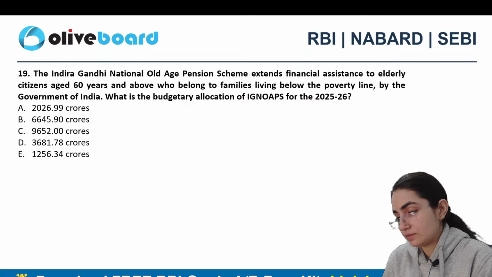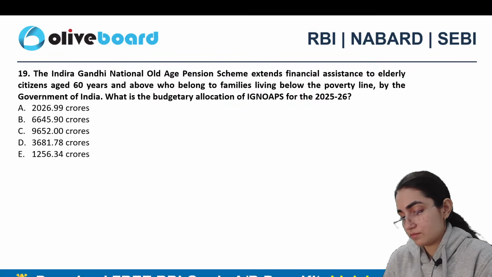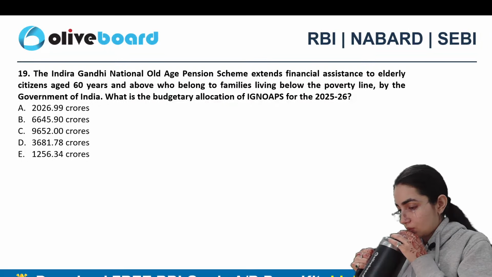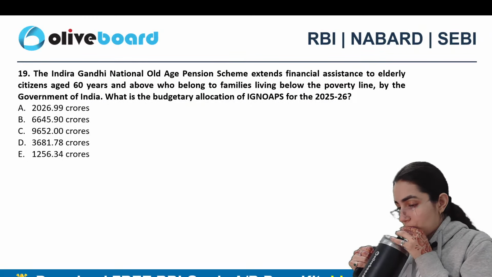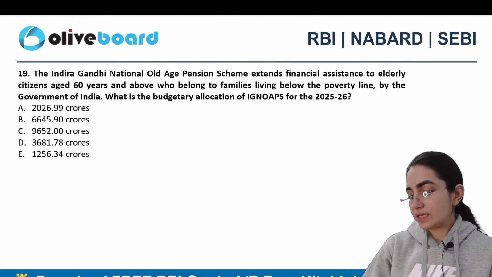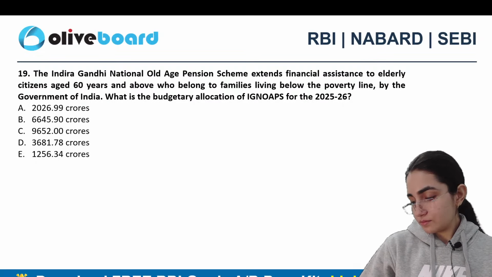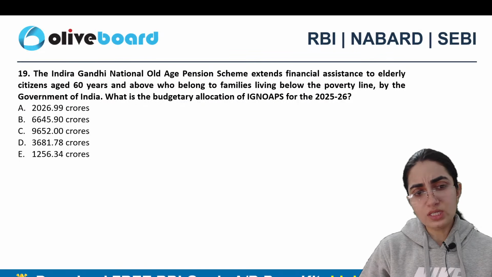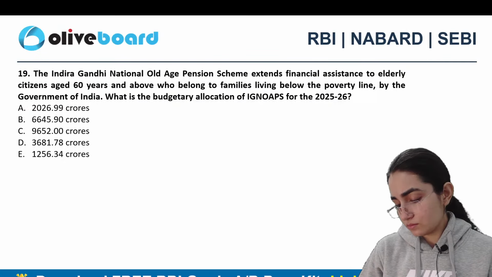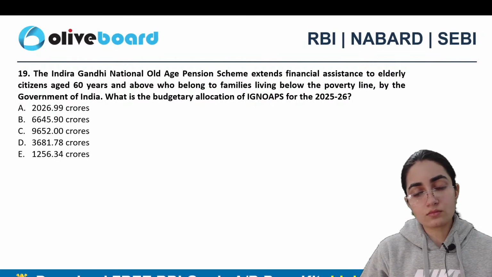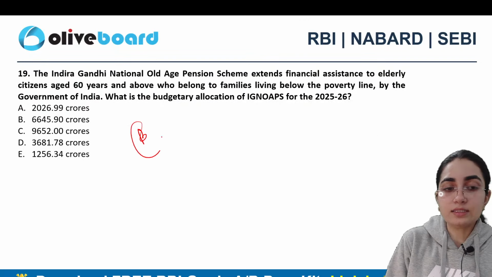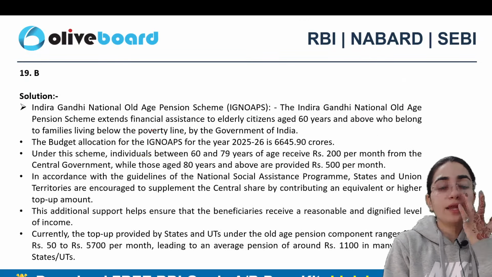19th question, please. Which one exactly is the correct answer? D. Okay. Anyone else? B exactly. B exactly is the correct answer. That is 6645.90 crores there, right?